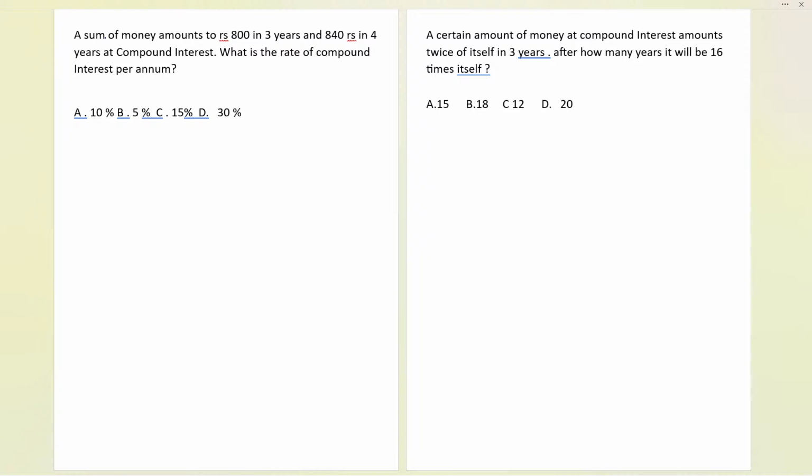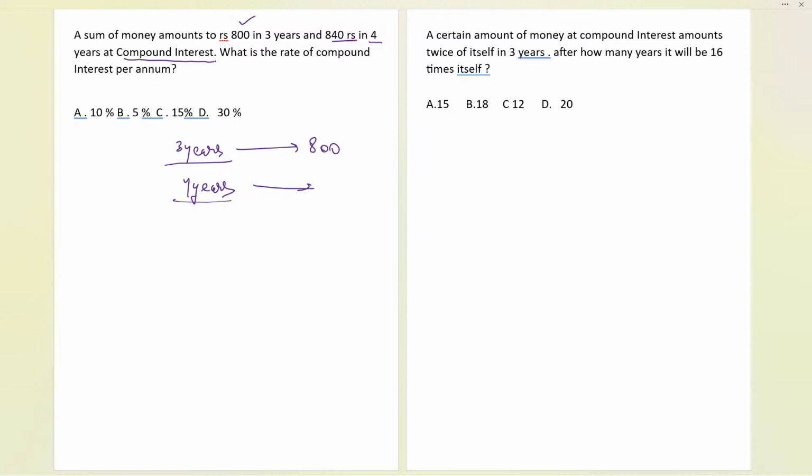Now let us see. I have got some answers in the chat box, great. A sum of money amounts to rupees 800 in 3 years. Okay, fine. So let us write over here, in 3 years. Karthik also gave the answer, we'll check it. Now, in 3 years, we are getting 800 over here. Now, in 4 years, it is 840.